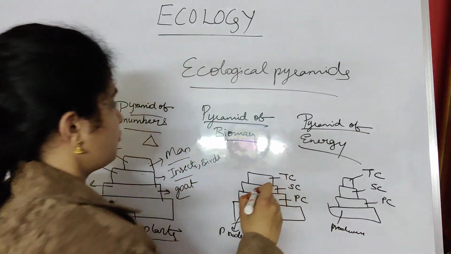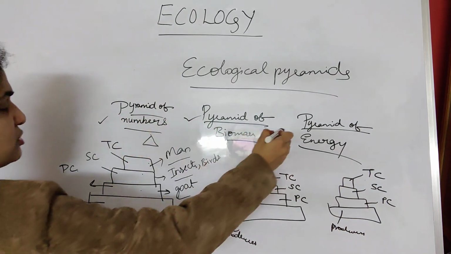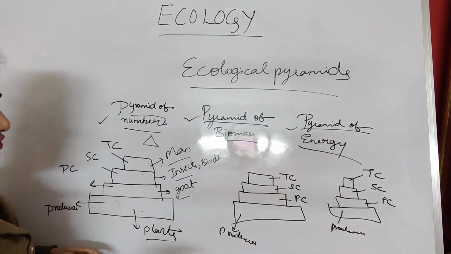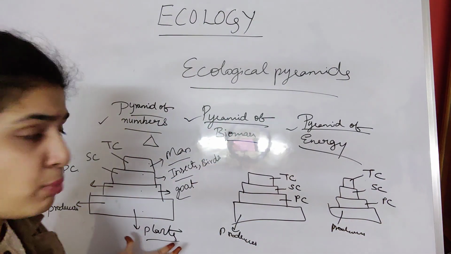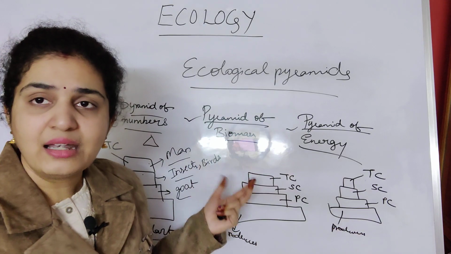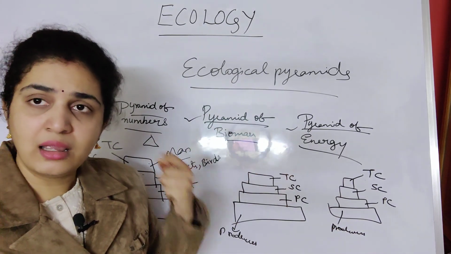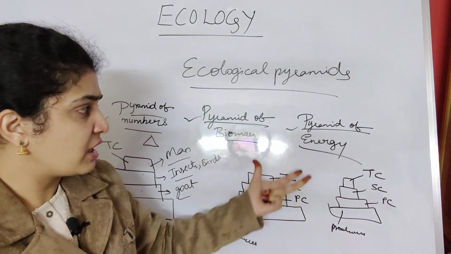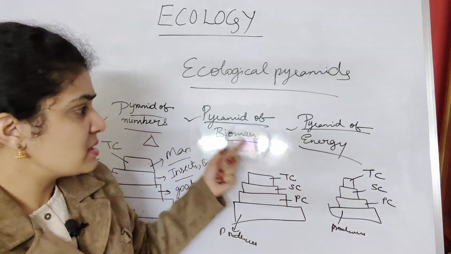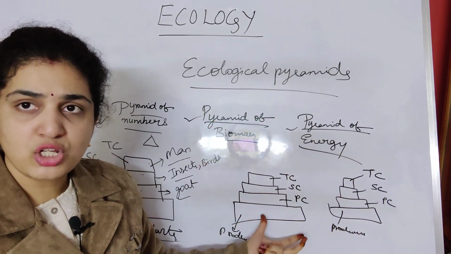So the pyramid of numbers, pyramid of biomass, pyramid of energy, everything is like a straight one. That is, they are broad at the base and they are getting narrow at the apex. These all will come under the ecological pyramids.